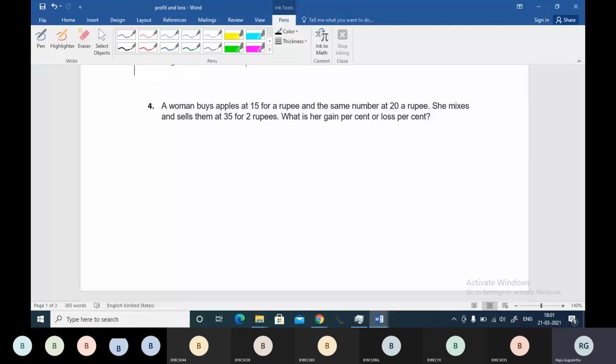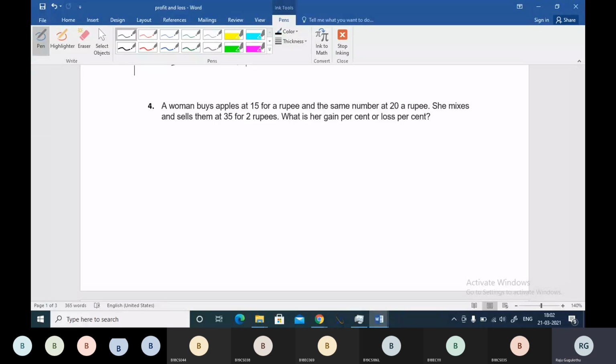Yeah. So guys, you can see the question, the difficulty level has increased. This kind of questions you may expect in the exam, boss, because of the competition. So here, let's see. A woman buys apples at 15 for a rupee. So one apple cost is 1 by 15, right? And the same number at 20 for a rupee, and she mixes them and sells them at 35 for 2 rupees.